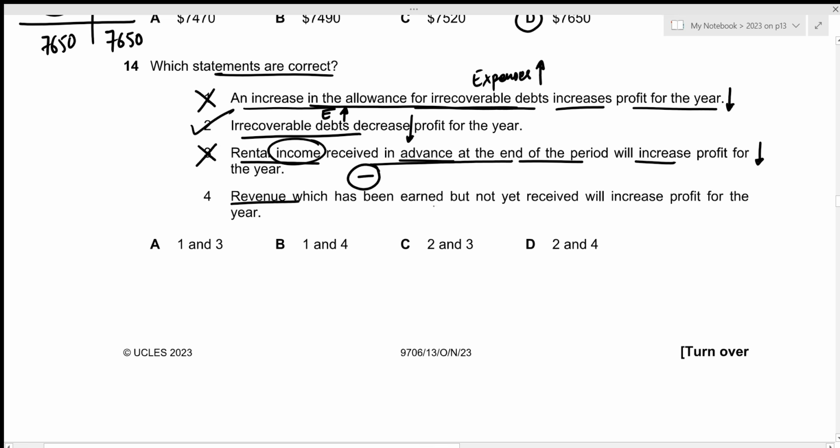Then revenue which has been earned but not yet received will increase profit for the year. So this is basically outstanding income, and outstanding income will be added because we have already earned it but not yet received, which means that this will be added while calculating the revenue for the year. And again, we're talking about an income. So if the income increases, it means that the profit for the year will also increase. So statement 4 is correct. The correct answer should include 2 and 4, which is given by option D.